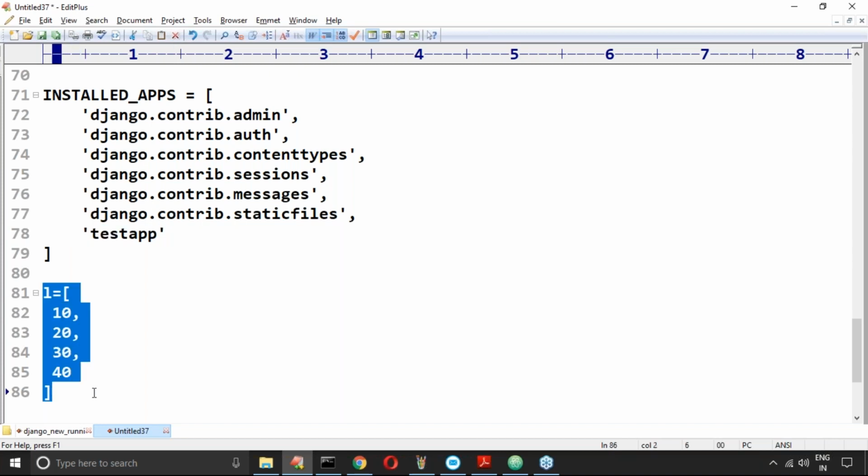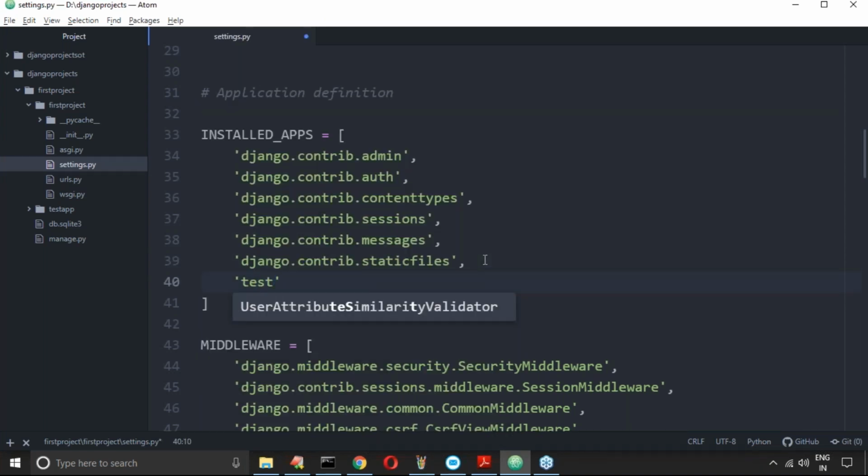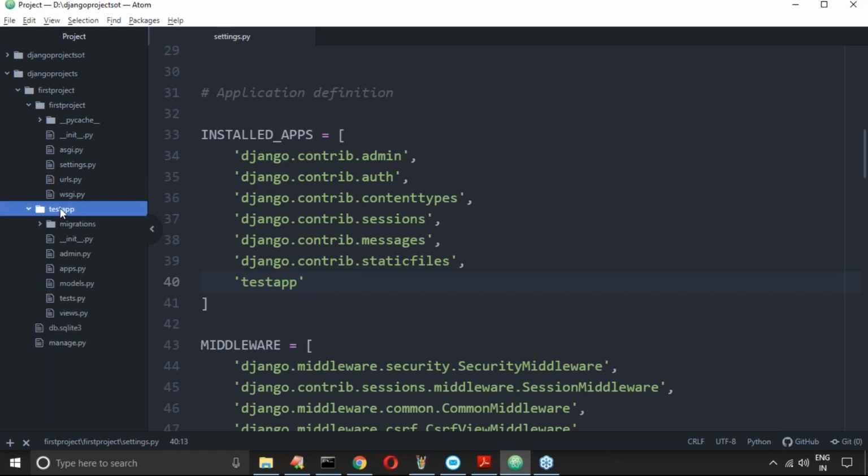This is the first activity we have to do. Clear? So I can add this here: testapp, that's all. Whatever name you created, that name only you need to add. Don't create your own names. The application name must match here.